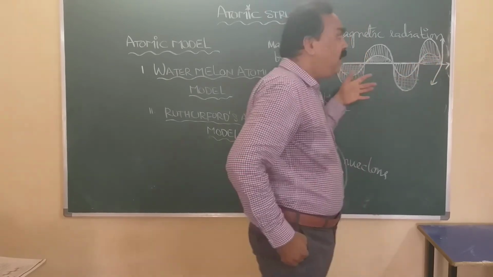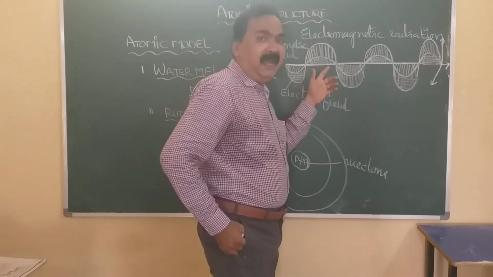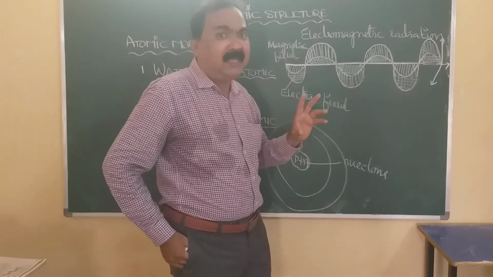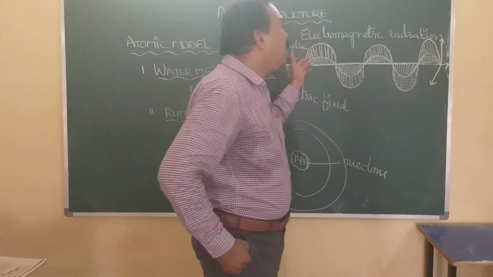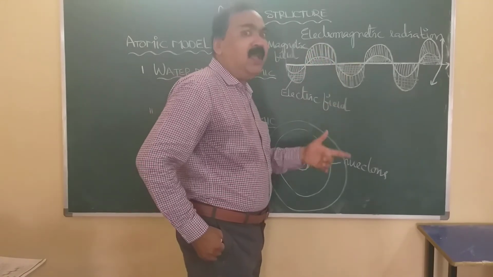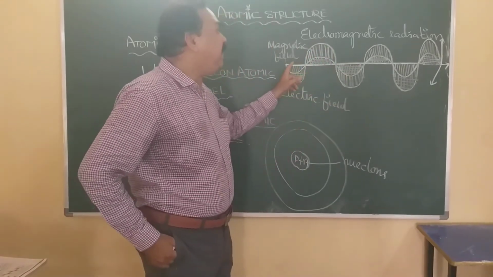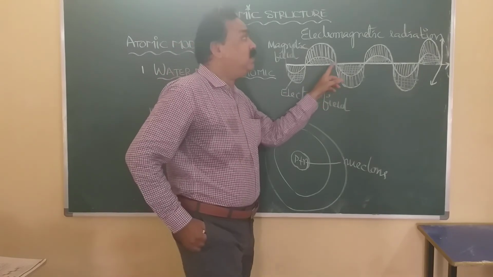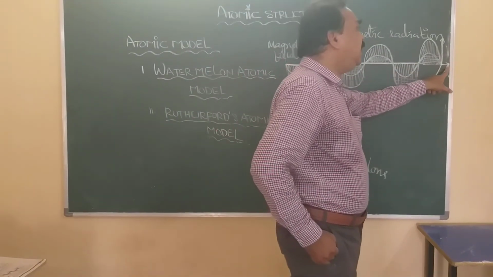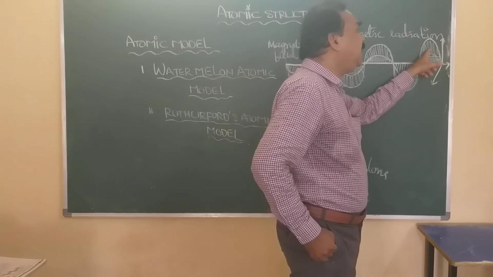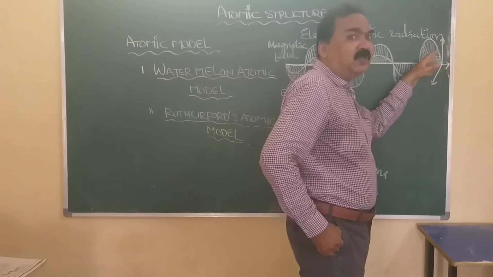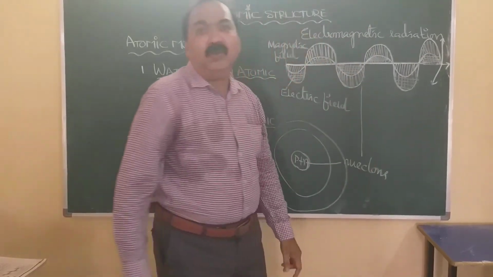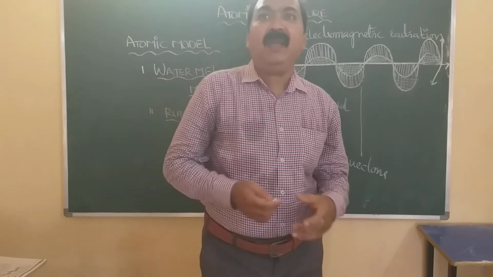Due to the disturbance produced by the electric charge, electromagnetic radiations are produced, which consist of an electric field and a magnetic field that are perpendicular to each other. This is the direction of light. These are the electric field and magnetic field which are perpendicular to each other. Now I am going to explain the characteristics of a wave.